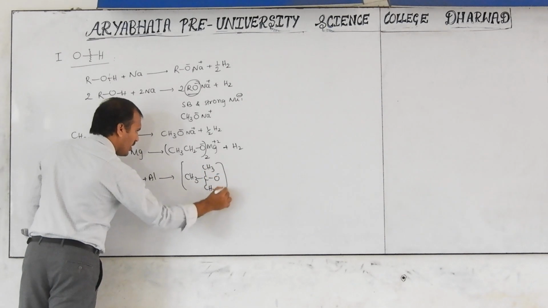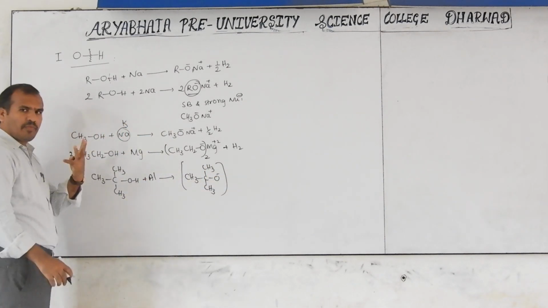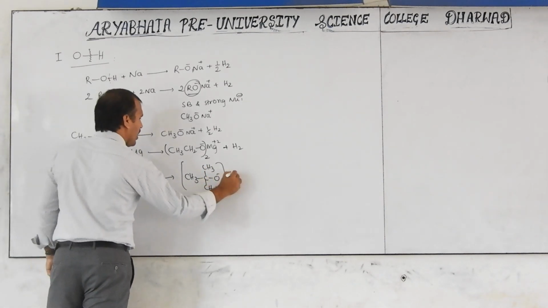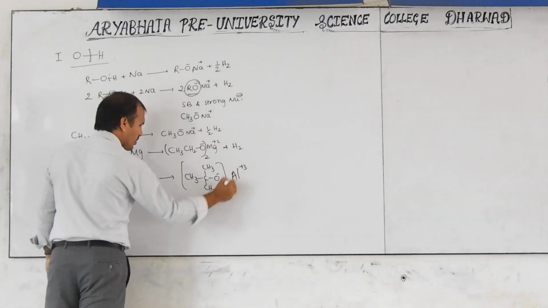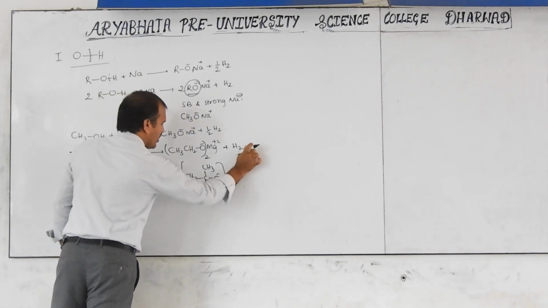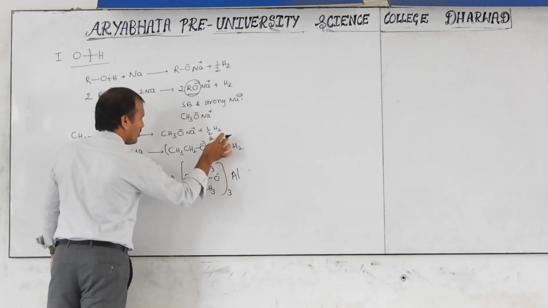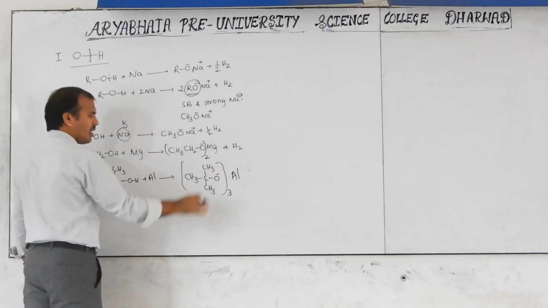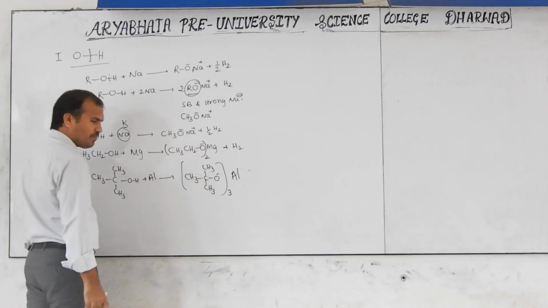Like this, how many ligands are here? Aluminium valence is 3. That's why we can write here Al plus 3. It should be 3 here, it should be 1 here. Okay? So if a charge is there, no need to write it like this. This removes the charge, then only this. Okay? This is the form here.